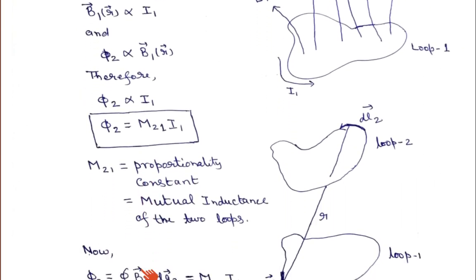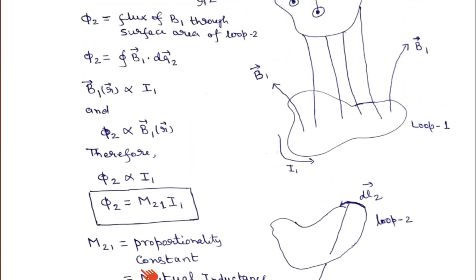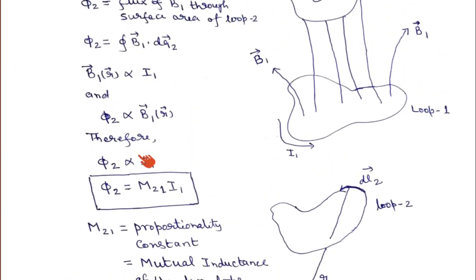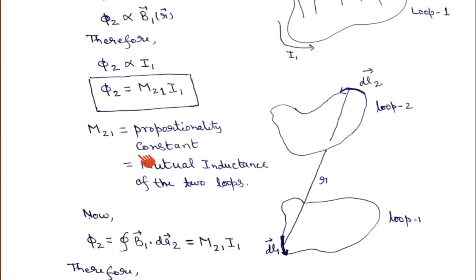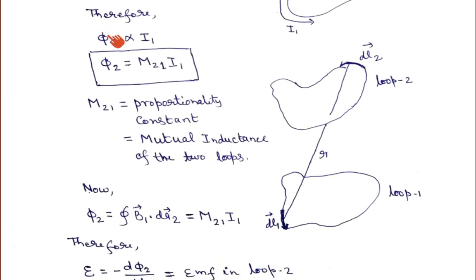Okay. So this mathematical expression gives the relation that phi 2 is directly proportional to I1. If you remove the proportionality constant, what we get is phi 2 is equal to M21 I1. Where this M21, I have given this name, and I am explaining what this constant is. M21 is basically a proportionality constant, because the number of field lines passing through loop 2 is directly proportional to the current flowing in loop 1.